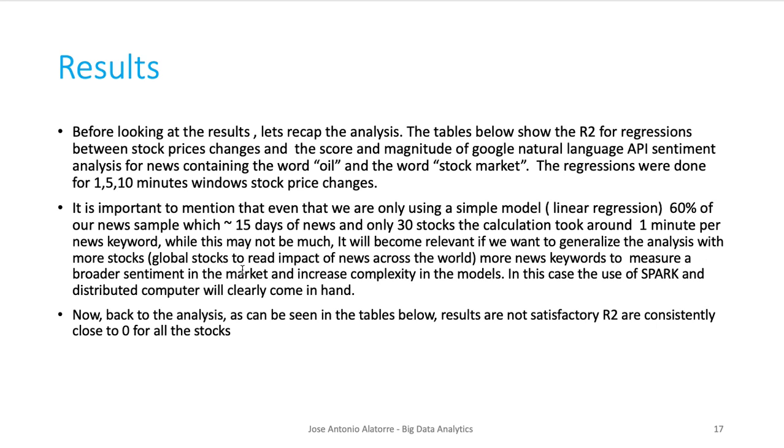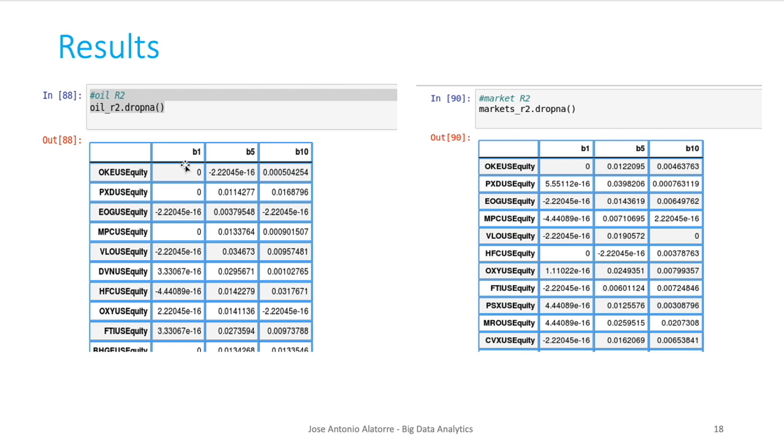Okay, so now let's go to our results. Sadly, the results were really not satisfactory. We got R-squares consistently close to 0 for both sets of news, as we can see in the next tables. This is when I use the word oil in the news, and this is when I use the words stock market in the news. As you can see, all R-squares are consistently close to 0. I'm not putting the 30 stocks here, but you can verify the experiment with the code, and you will see that all the R-squares are close to 0.